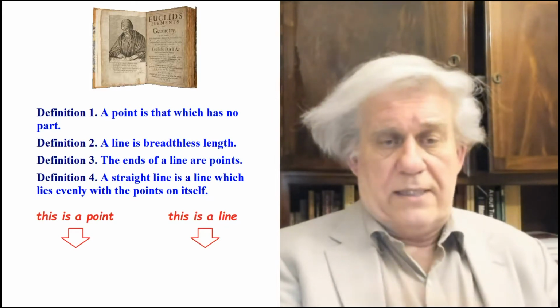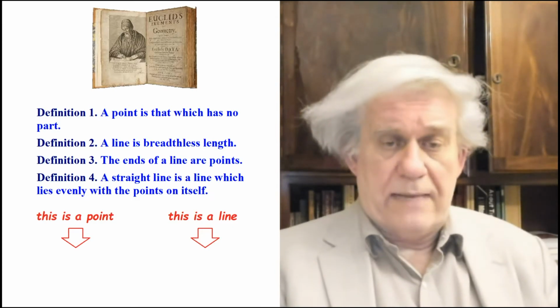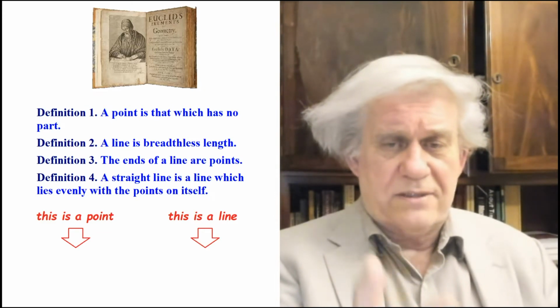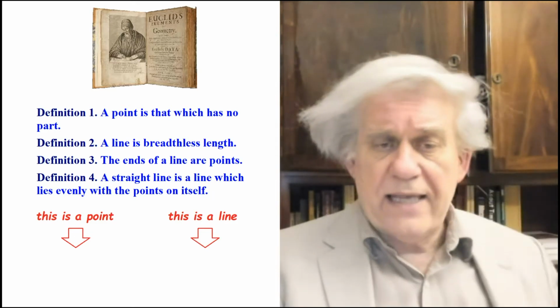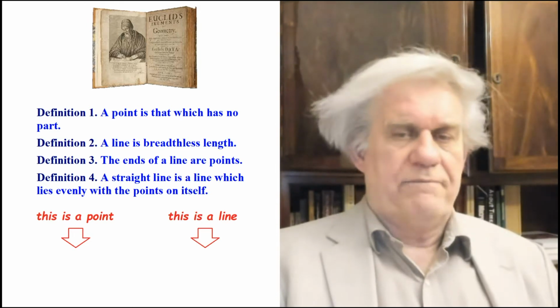And what is a line? Well, a line is breadthless length. And again, what is a line made of? Made of points. What were the points? Zero dimensional, no size, nothing. And so a straight line, the fourth definition there, is a line which lies evenly with the points on itself. A line is made of points.